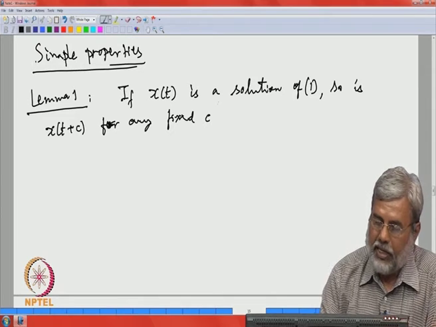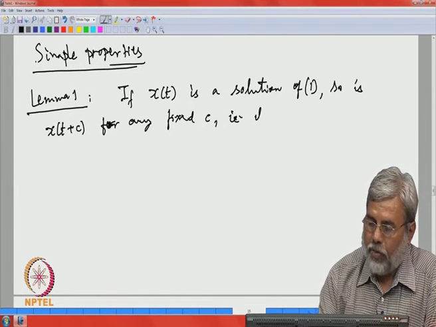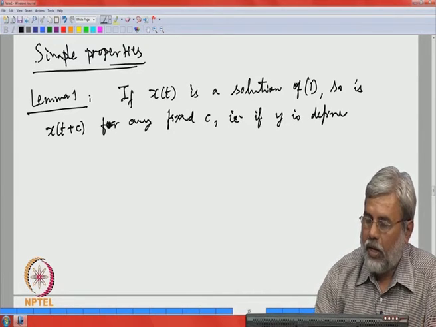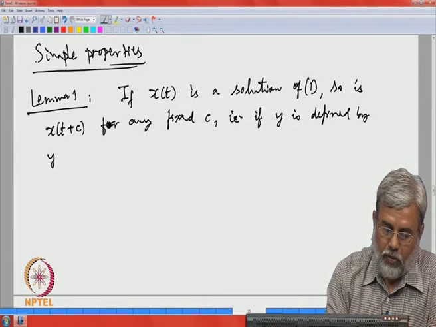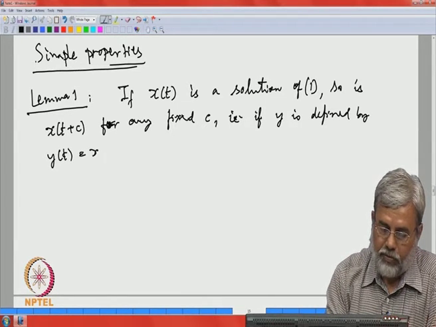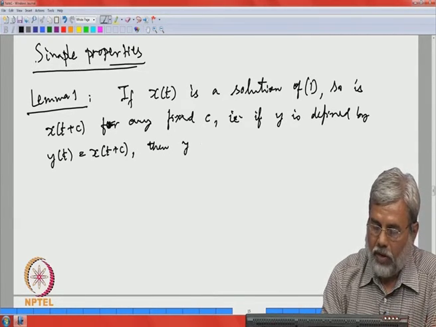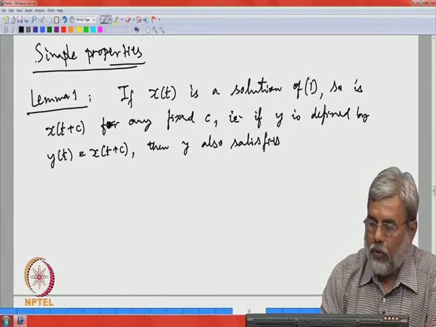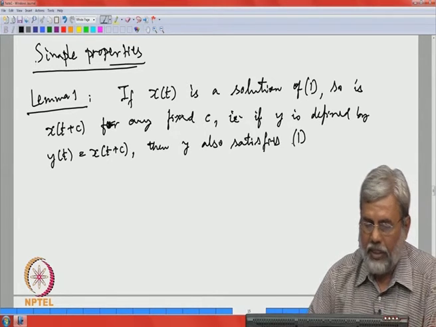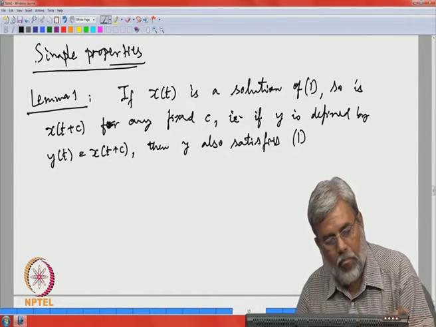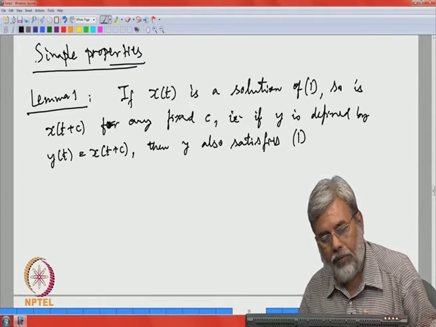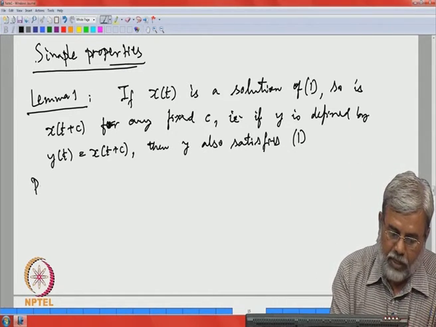That means, if y is defined by y of t equal to x of t plus c, then y also satisfies the system. Okay. So, this is direct differentiation. You just differentiate y with respect to t and that will translate into the derivative of x. So, this proof is just one line.